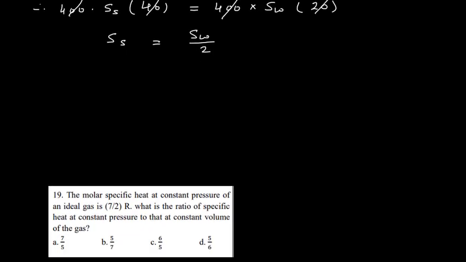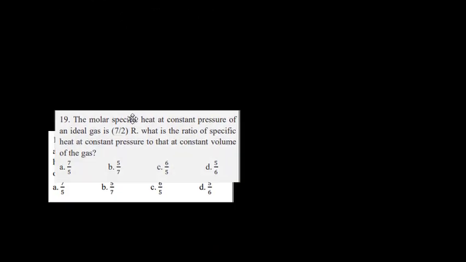Now 19th problem. 19th problem is on molar specific heat. The molar specific heat at a constant pressure of an ideal gas is 7 by 2 R. Molar specific heat at a constant pressure we denote by Cp, sorry, not Cv. So Cp is equal to 7 by 2 R.